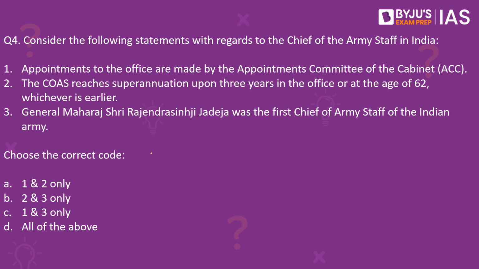Next, question number 4. Consider the following statements with regards to the Chief of Army Staff in India. Number 1. Appointments to the office are made by the Appointments Committee of the Cabinet.